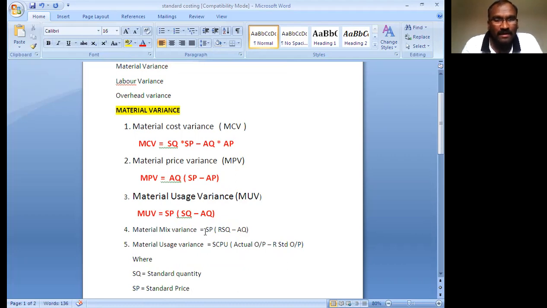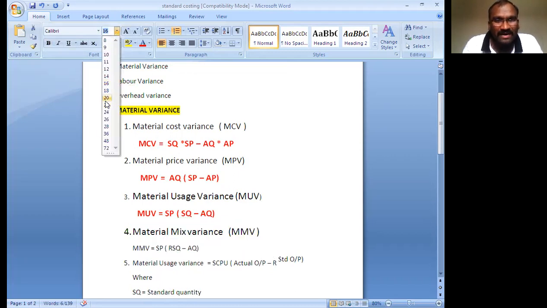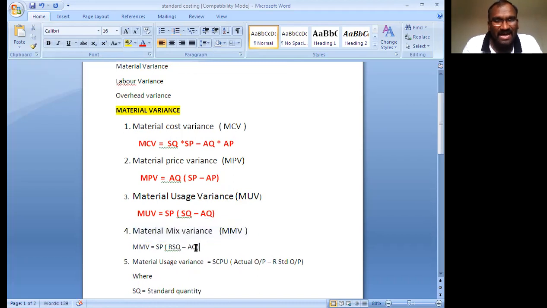Next one, material mix variance, MMV. Mix means combined, so a combination of standards and actuals.